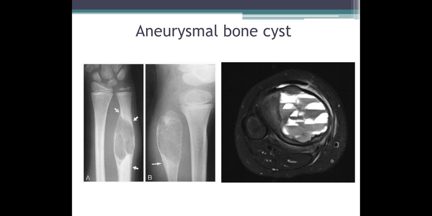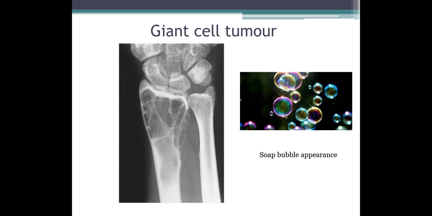These fluid levels are typical of aneurysmal bone cyst on MRI. These fluid levels occur due to recurrent hemorrhage within the loculations of the tumor. So fluid levels. Coming to giant cell tumor, this is similar to aneurysmal bone cyst, but location is epiphysis. There are only two epiphyseal tumors, that is giant cell tumor and chondroblastoma.